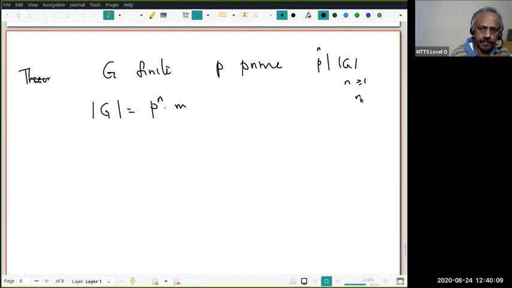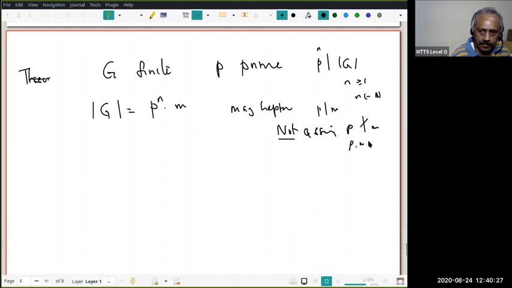Okay. It may happen that P divides m also. So I am not assuming that P does not divide m, or that P and m are co-prime. We are not assuming that, right? So P may still be a divisor of m. Is that okay?